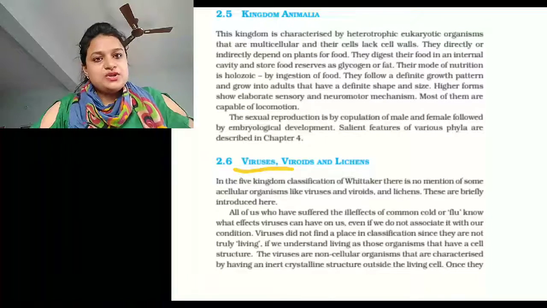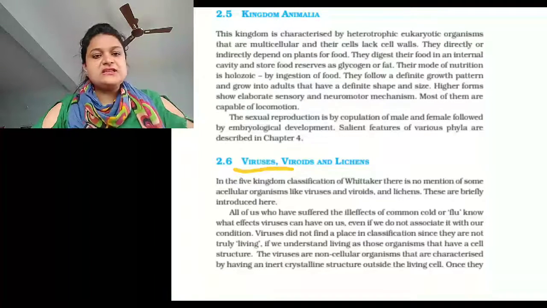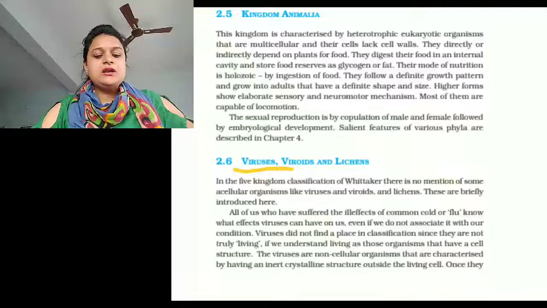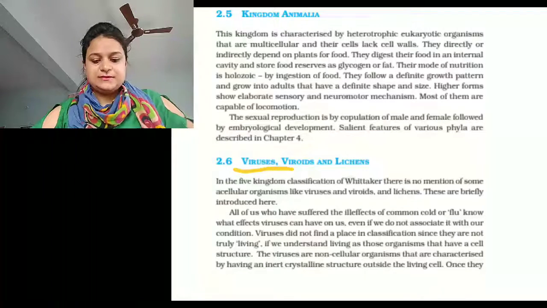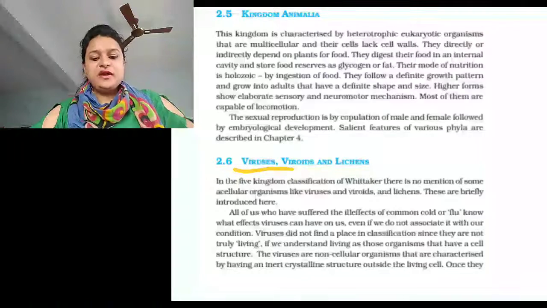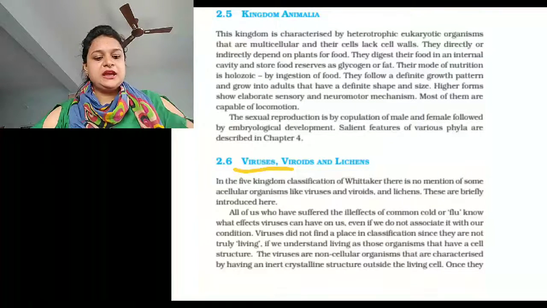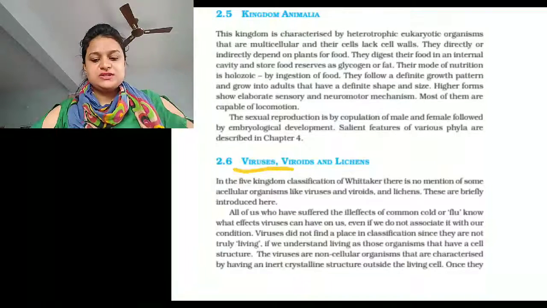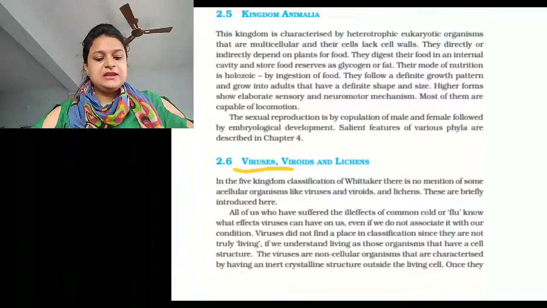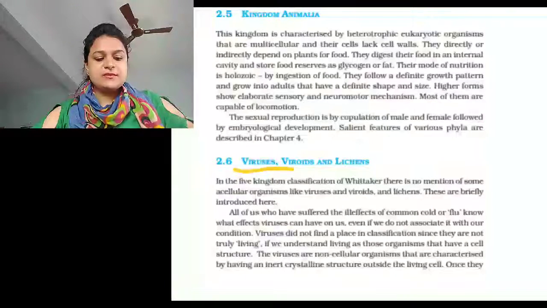If we talk about the general characters of viruses, viruses are non-cellular, ultramicroscopic infectious particles. They are perfectly obligate parasites and cannot be grown on artificial culture medium. They are inert outside the host cell. Most viruses can be cultivated on living cells like host tissue culture method, chick embryo method, etc.